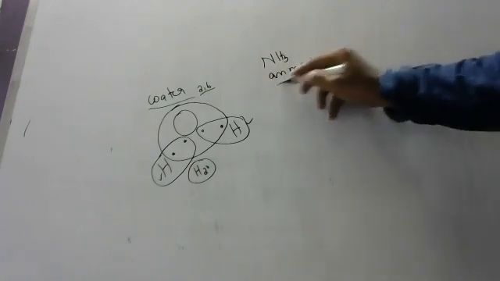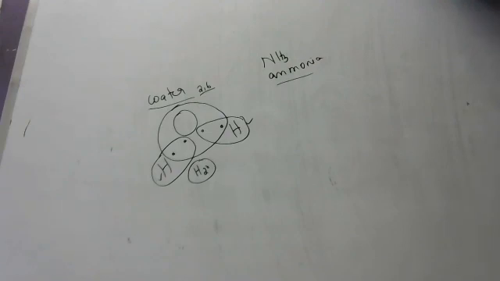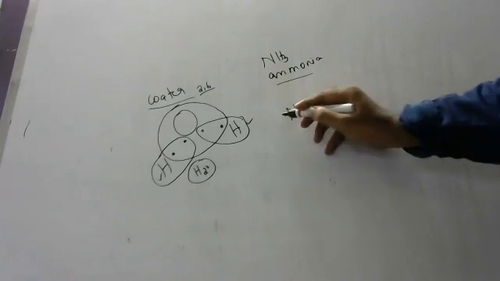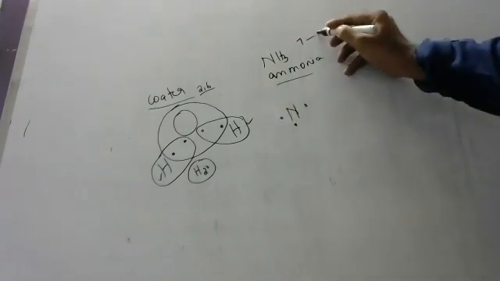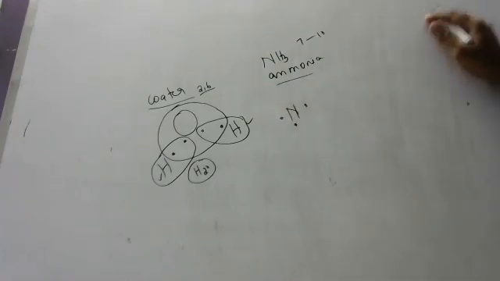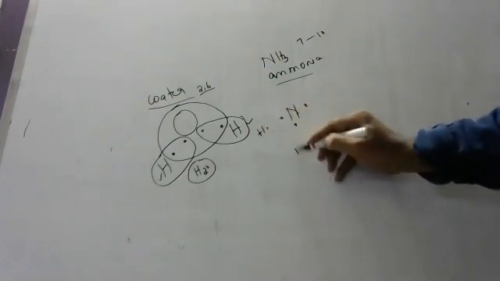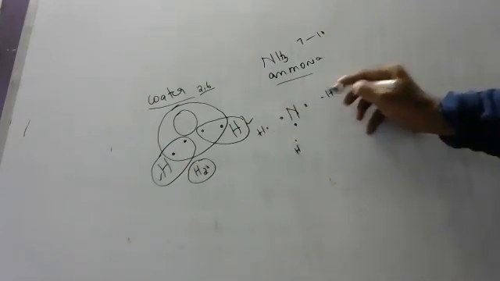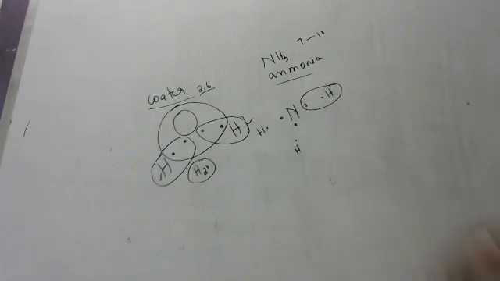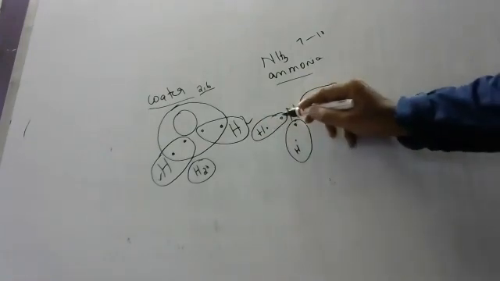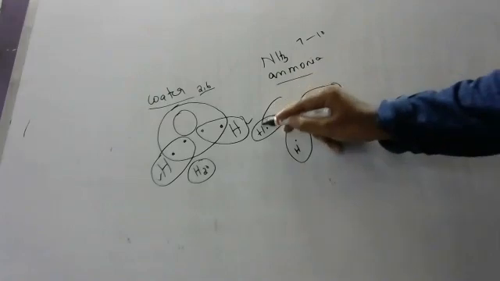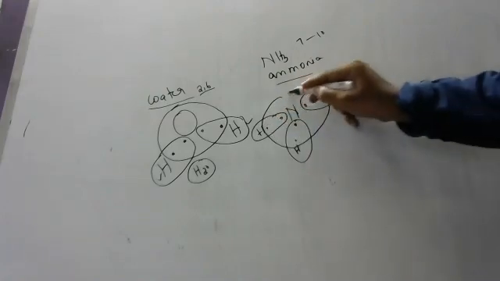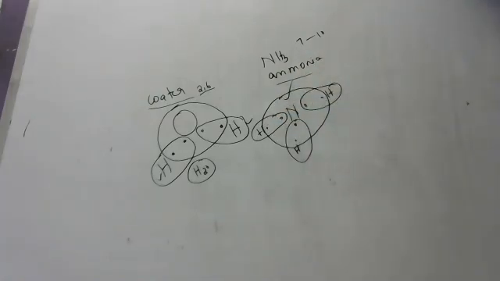Don't think I'm taking all easy examples. Whichever are easy for you to understand, I'm explaining. Ammonia. Nitrogen is in need of 3 electrons, 7 to 10. Hydrogen requires 1 electron. Hydrogen gets helium stability by sharing 2 electrons. Nitrogen initially has 7 electrons and wants 3 more. So it will take 3 electrons from hydrogen and get stability. This is how ammonia forms.